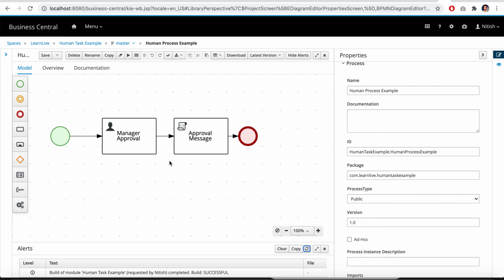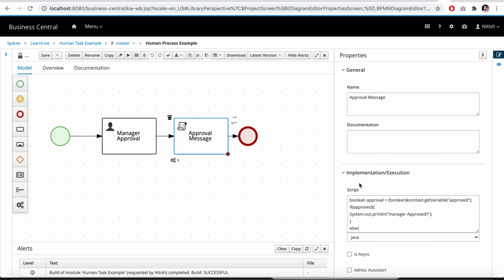In the last example, we saw this manager approval kind of thing, where the manager approves, so it checks one variable. If he approves, it checks one checkbox, which means that is true. If that is true, then the approval message will be handled by the code. If you can see in the script code that we had written in the last video, if approved, that is if it is true, it will print the message "manager approved it."